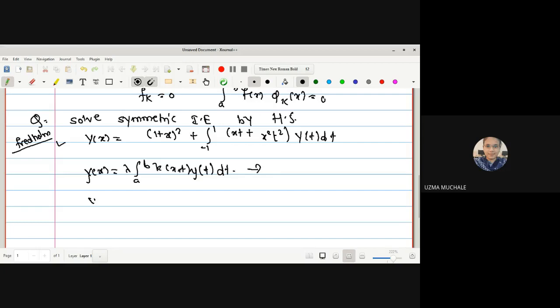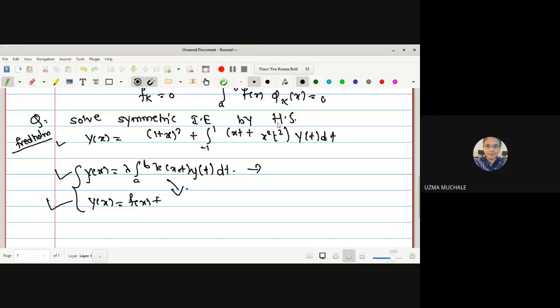And the second case, we solved by y of x equals f of x plus the same term, right? Do you all remember, second chapter: the first method is this one, the second method is this one. Fredholm integral equation in the homogeneous and in the non-homogeneous condition. So if in the exam the question is like this, solve the integral equation, you can solve it by this method or you can solve it by the Hilbert-Schmidt method.